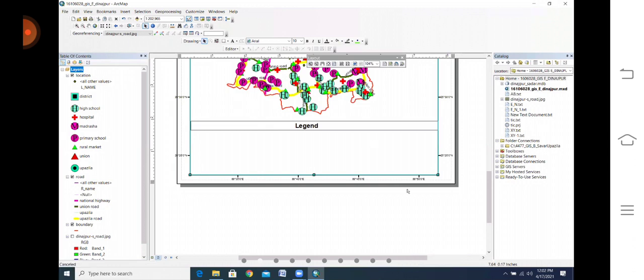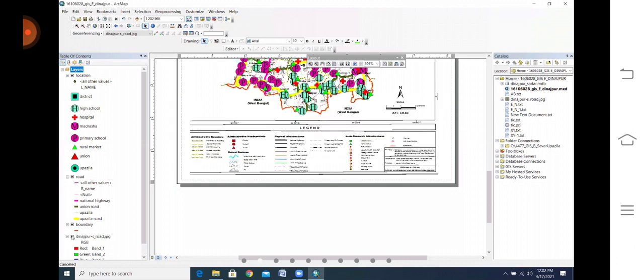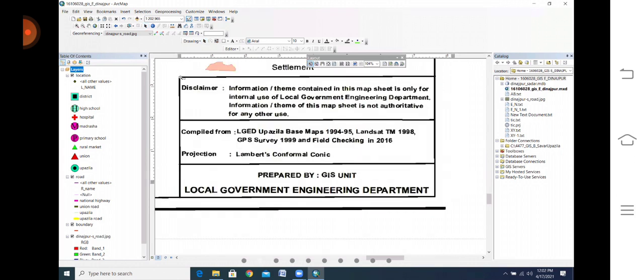On another side, besides your legend and everything, you should give your identity. If you look at this identity, it will help you. I will make it bigger so that you can understand. This is the box.